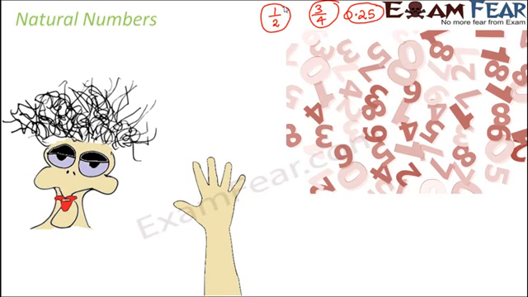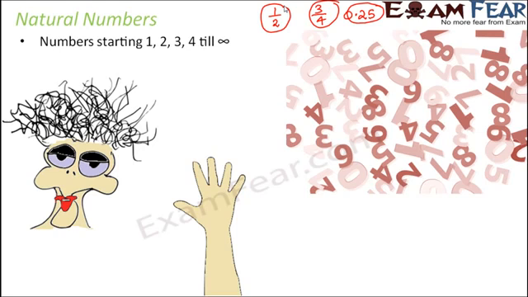Basically, when we talk about natural numbers, by now you understood where natural numbers start. Natural numbers always start from 1, because that's where we start counting. 1, 2, 3, 4. That's how the counting starts. But the question is, till where do they continue? Just to explain that, I gave this example of counting your hair. Now when I ask you to count your hair, there are so many hairs on your head that it is really a difficult task to count them. That's because you feel as if they never end. You never end counting.